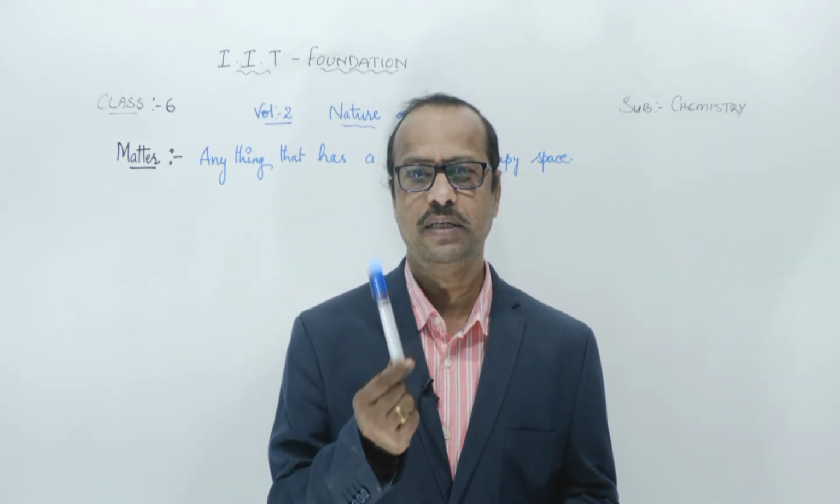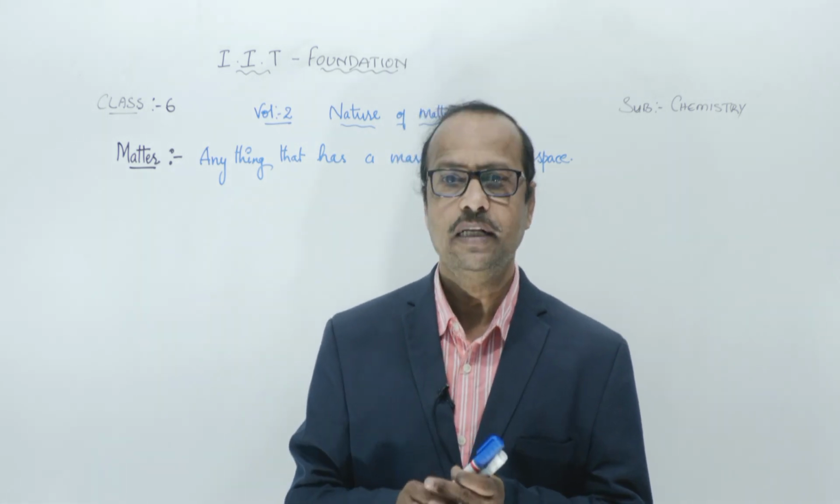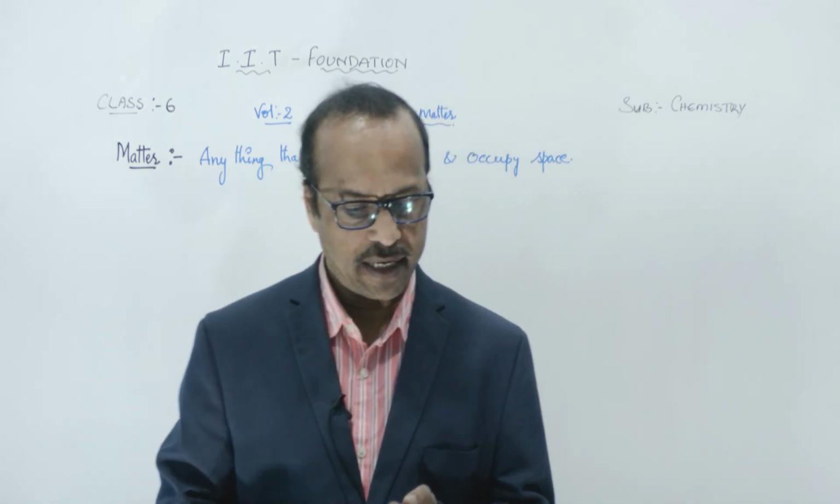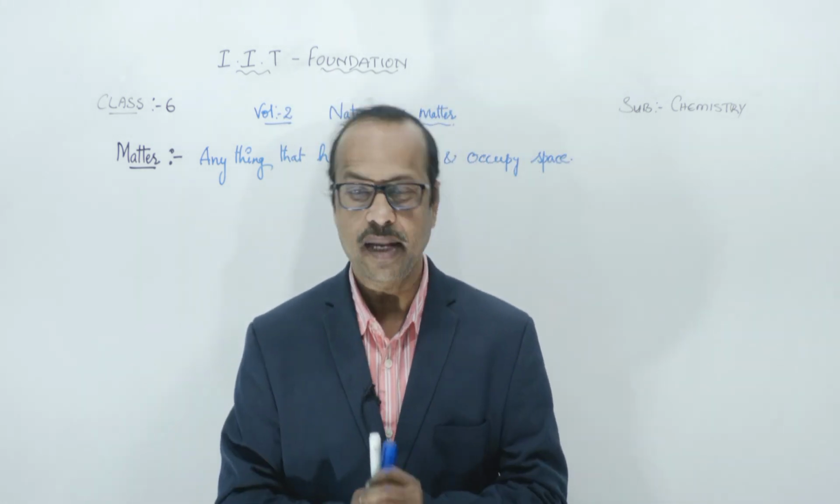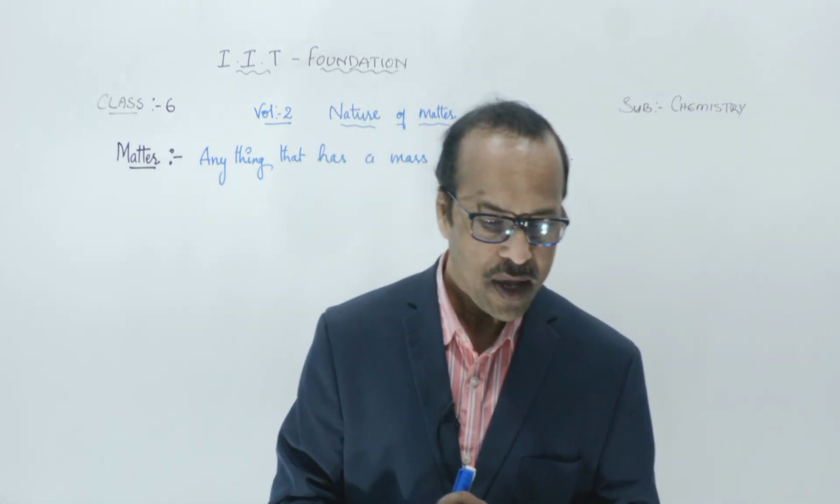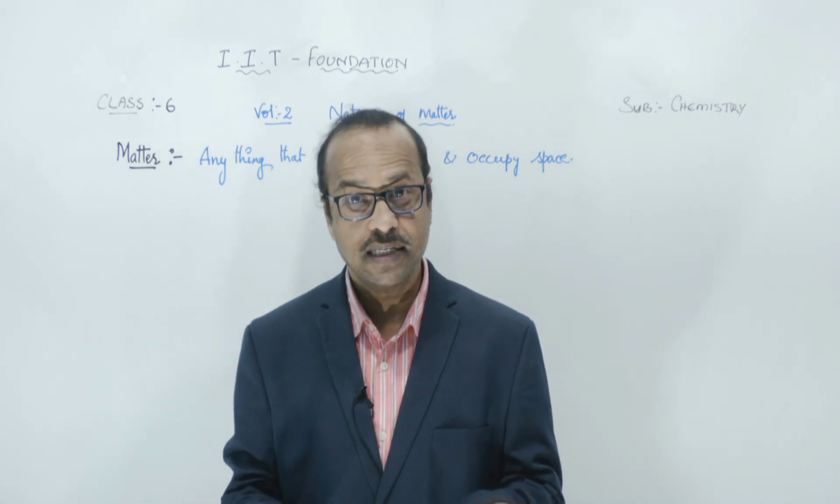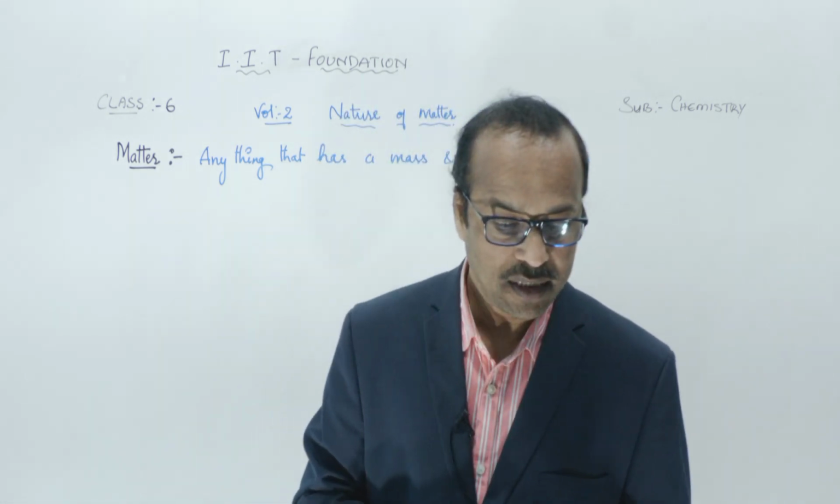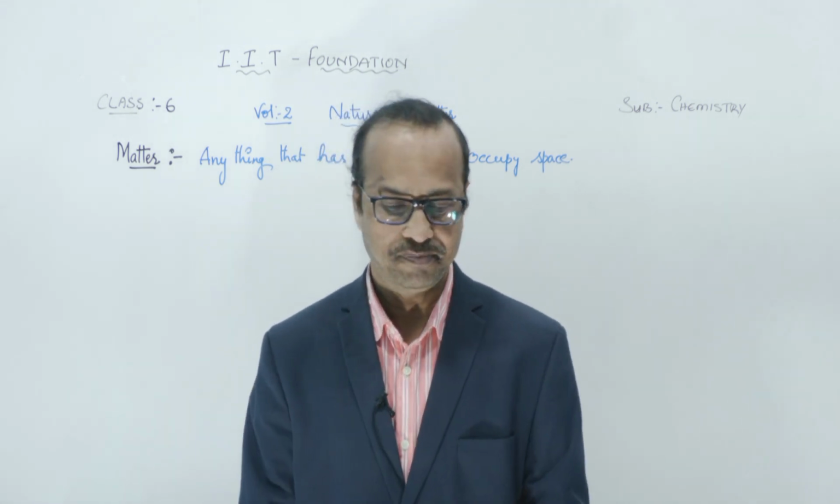For example, this pen is made up of some atoms or molecules, right? So these three properties you can write. All matter is composed of particles. Any matter is made up of particles. All material bodies have a weight and hence a mass, and all material occupies space. So this is about the matter.